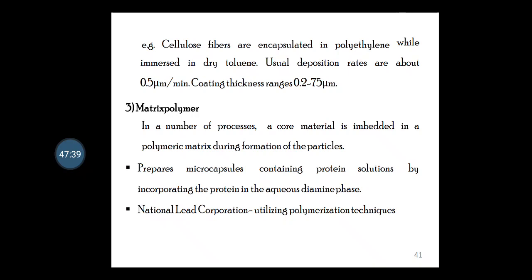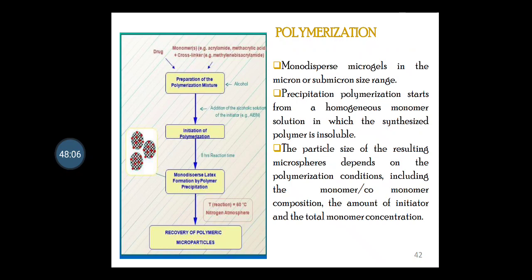The third is matrix polymerization, wherein the core material is embedded into the polymeric matrix during the formation of particles. Microcapsules containing a protein solution are prepared by incorporating the protein in the aqueous diamine phase. National Lead Corporation utilized this polymerization technique. In the diagram you can see this polymerization mechanism depicted. Monodisperse microgels in the micron or submicron size range are possible.